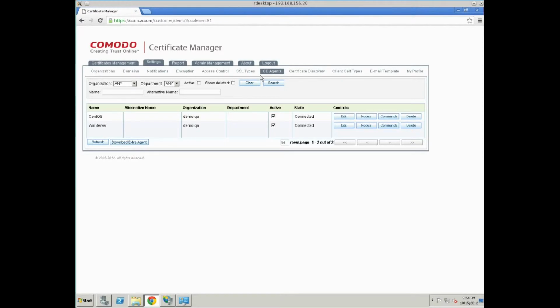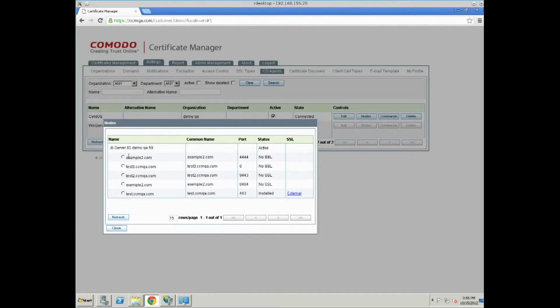We need to go to Settings, CD Agents, and here it is. Server with the name WinServer. Its state is connected, so it's running now. Let's click Notes.